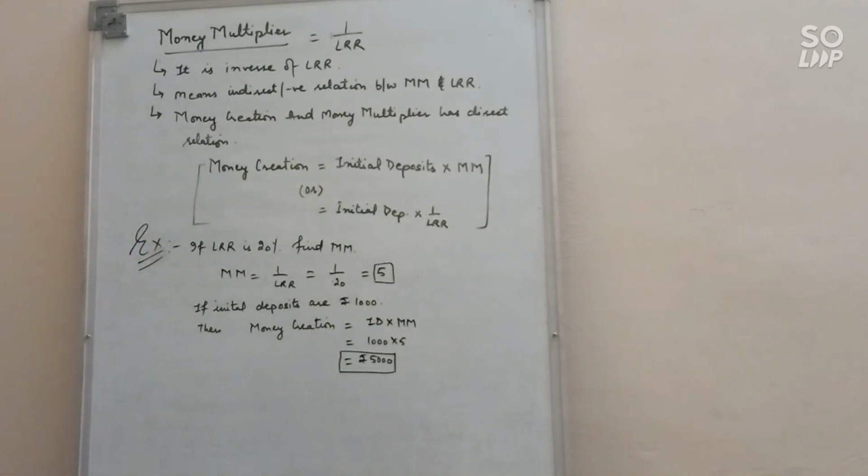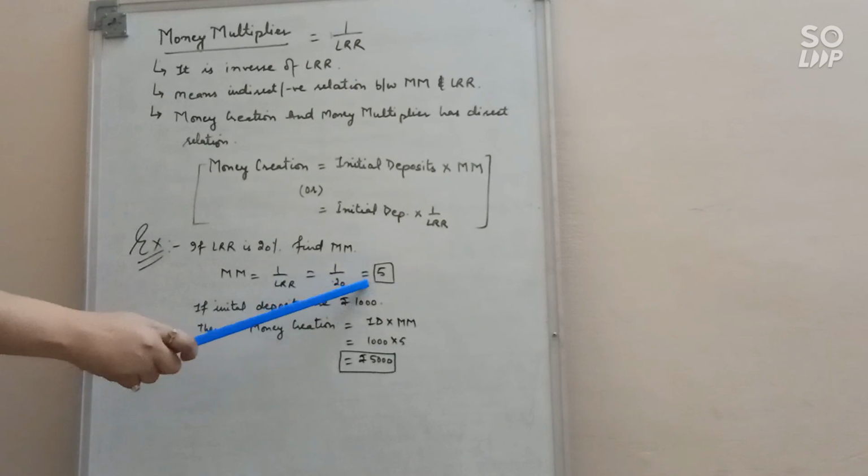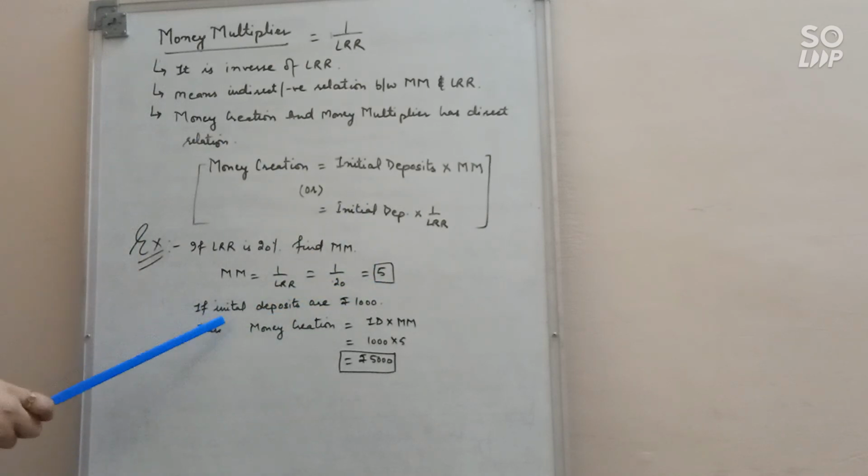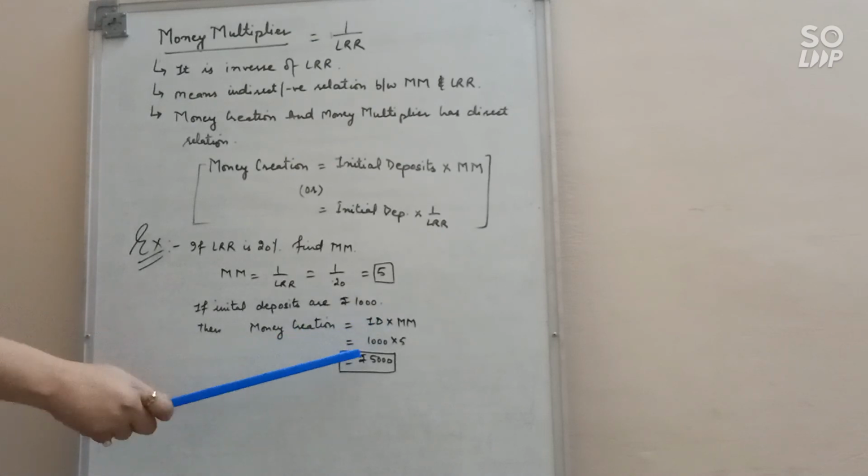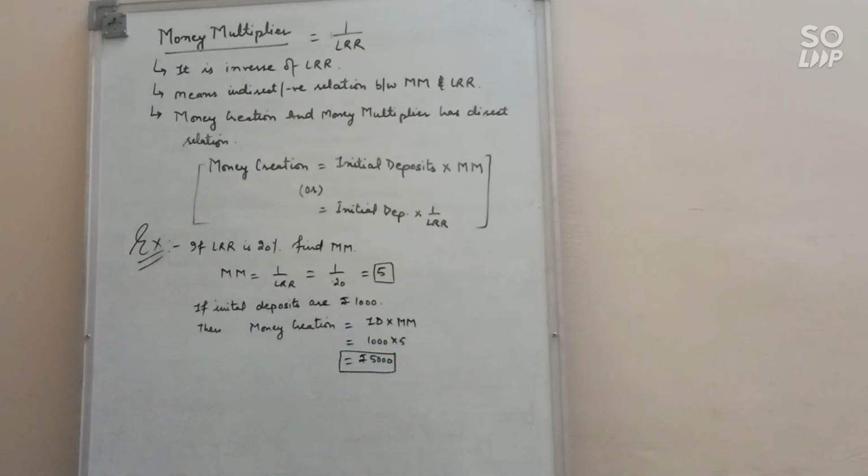Let's take one example. If LRR is 20%, find the money multiplier. The money multiplier is the inverse of LRR, which is 1 upon 0.20, equal to 5. If initial deposits are given as rupees 1000, then money creation will be 1000 into 5, that is rupees 5000. In this way, commercial banks can create credit, or perform the function of money creation.